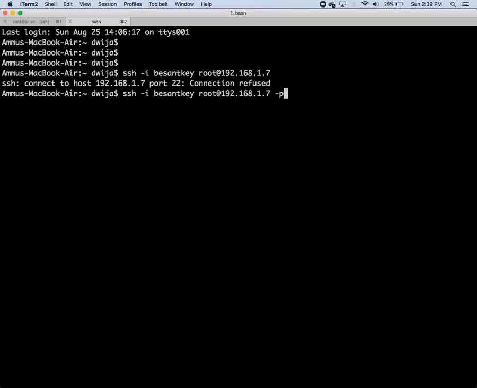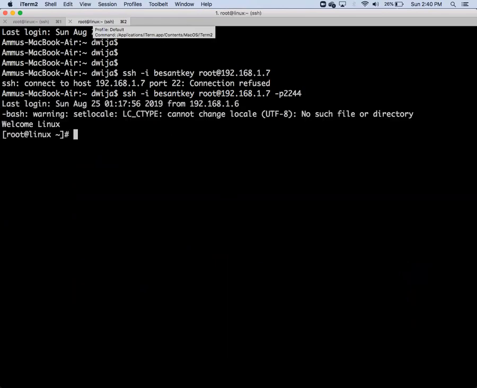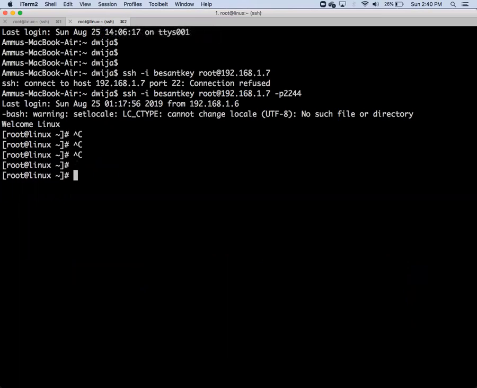You can give -p 2244, and now it directly logs in. Okay? So this is a tip for you: how to provide a port number on the command line. Clear? That's it. Depends, you just remember it.